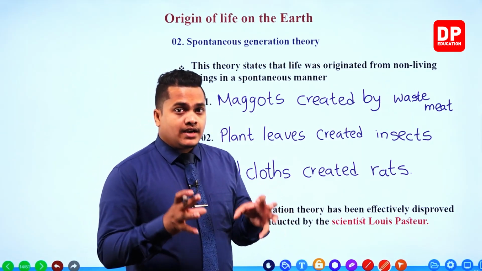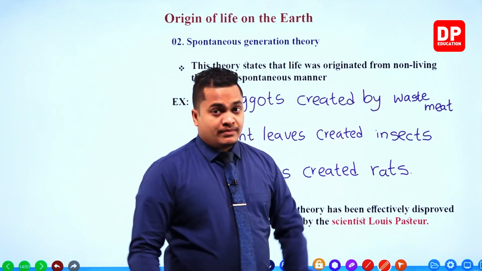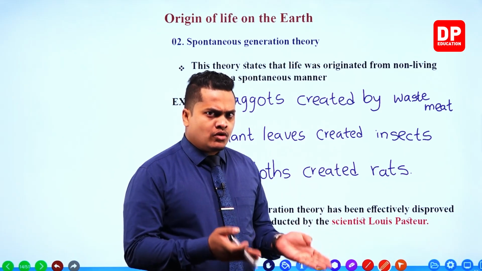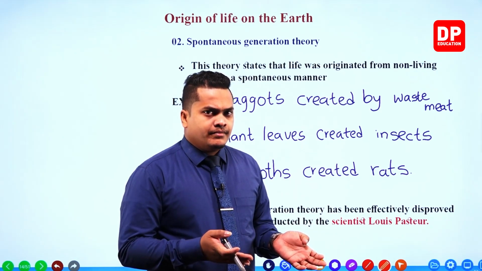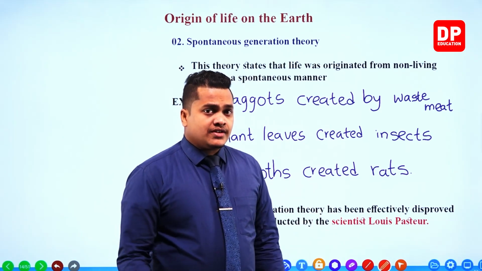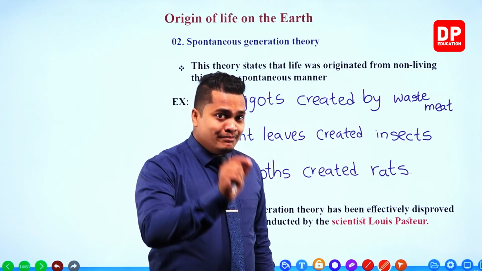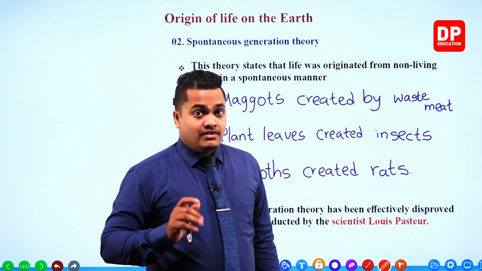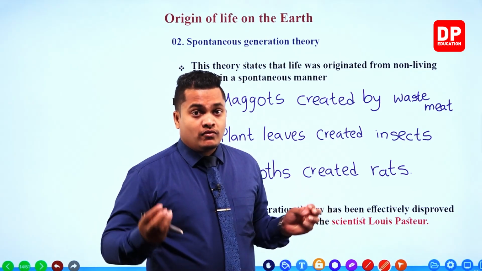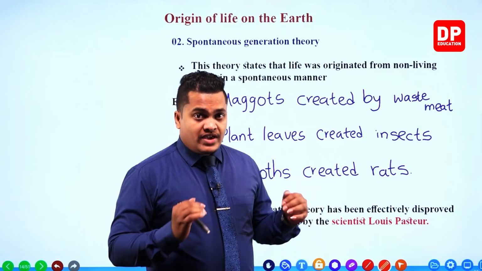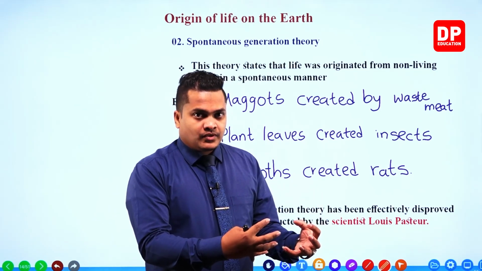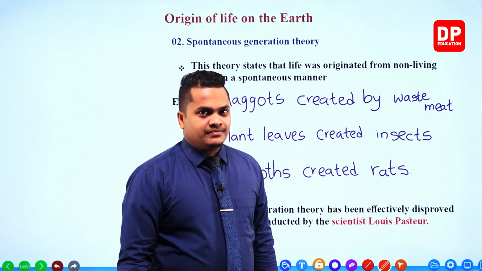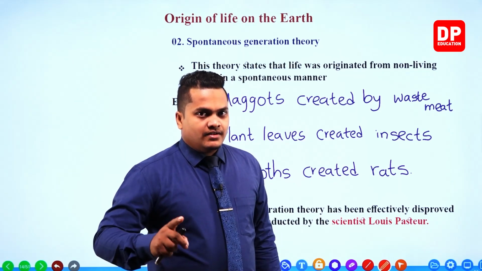Maggots suddenly appeared from waste meat. So you know that this thing actually happens in our normal environment as well, right? However, my dear children, we can't say exactly that meat came to life, creating maggots, because there is no proof. If so, we have to prove it. But however, we can disprove it without any trouble. We'll be discussing that in the later part of the lesson.